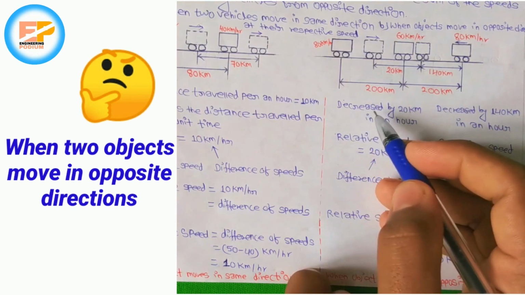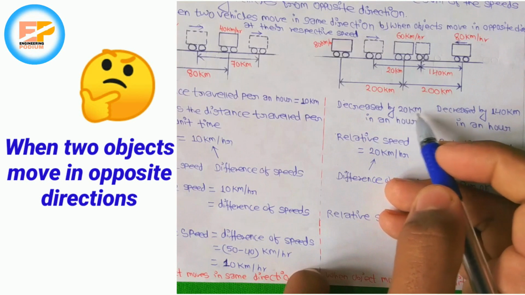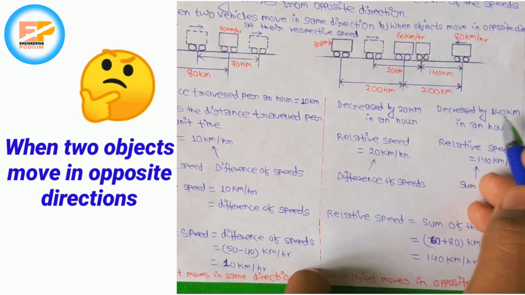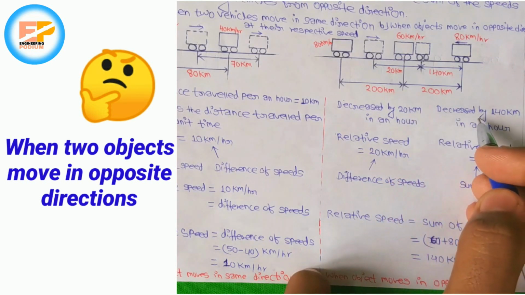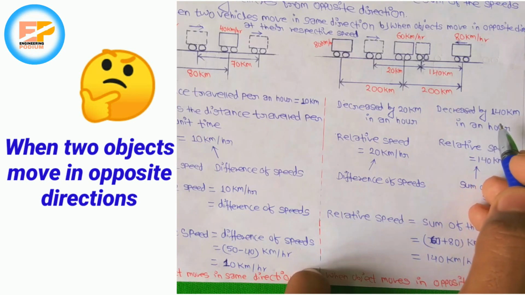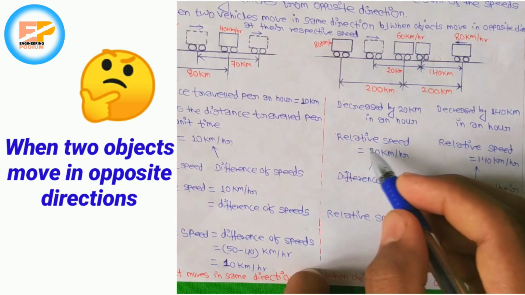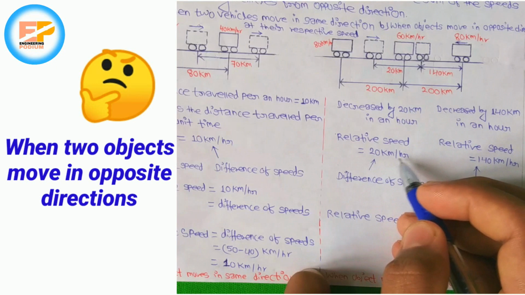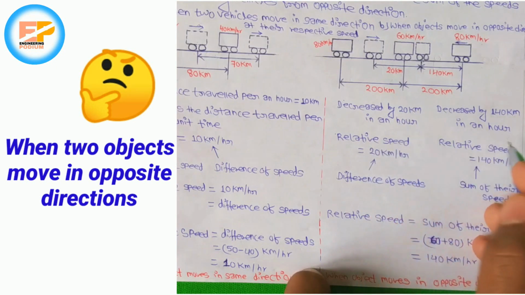So from this side the distance is decreased by 20 km in an hour, and from the opposite direction the distance is decreased by 140 km in an hour. So the relative speed is equal to 20 km per hour from this side, and from the other side the relative speed is equal to 140 km per hour, because speed is distance traveled per unit time.